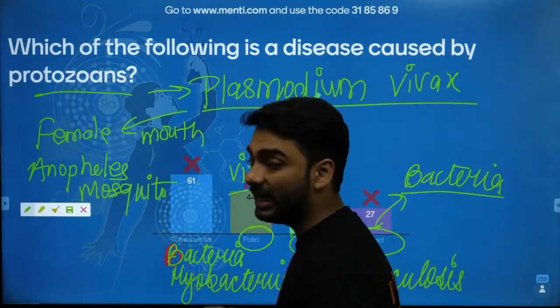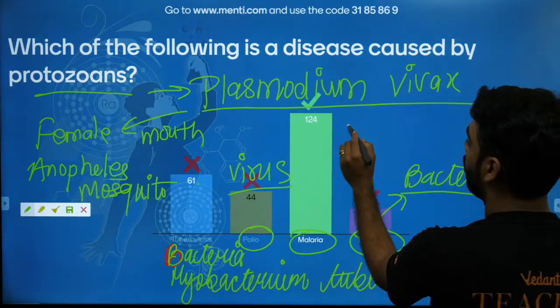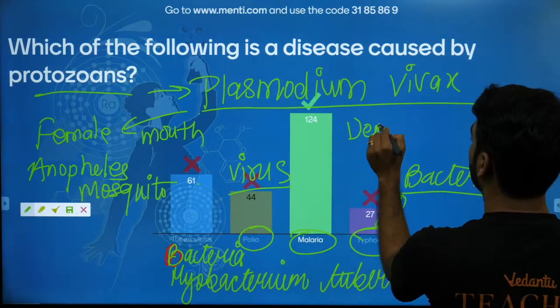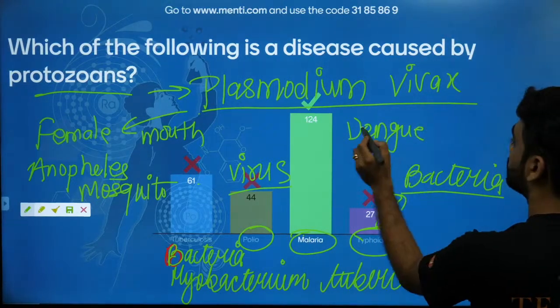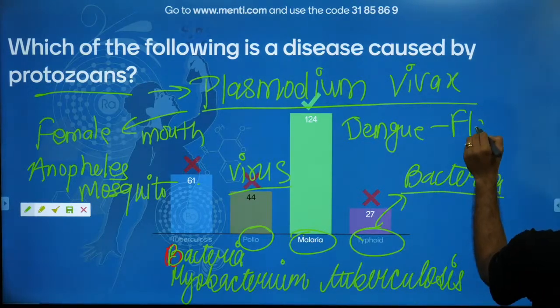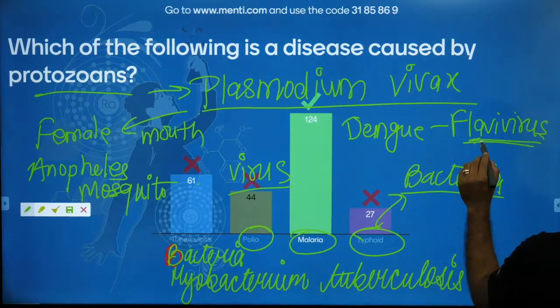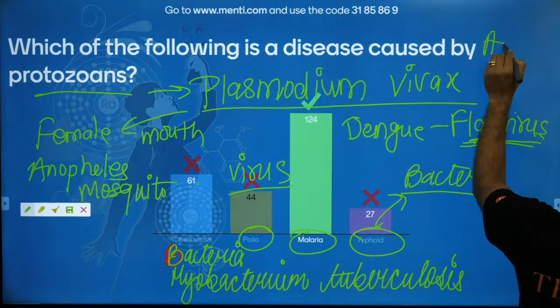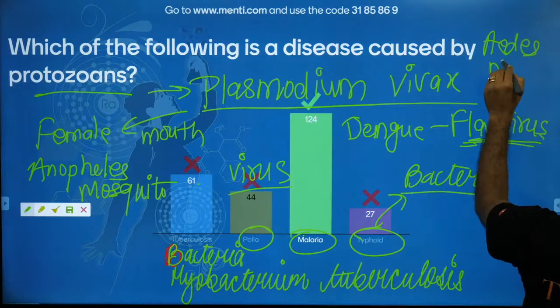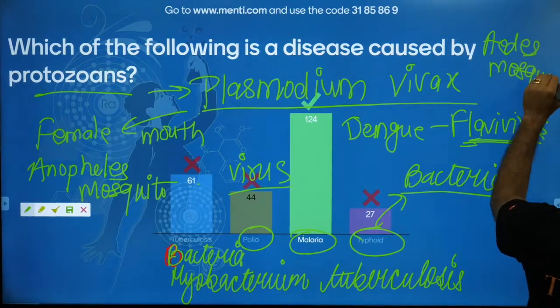Dengue is caused by a virus called flavivirus, and the agent is the Aedes mosquito.